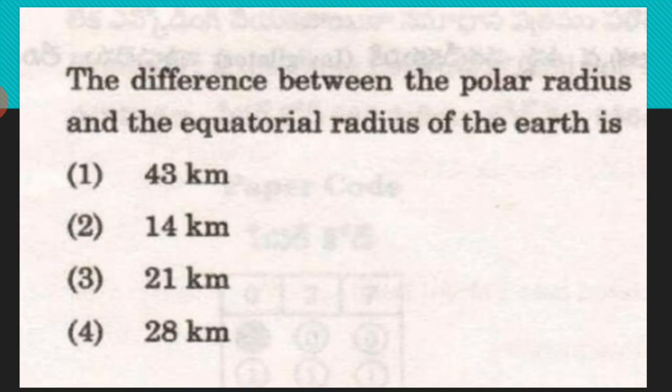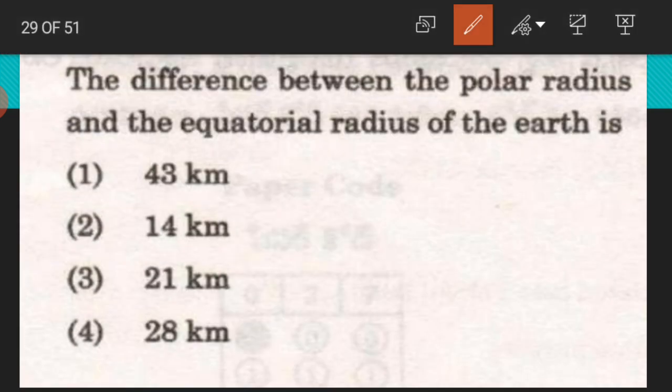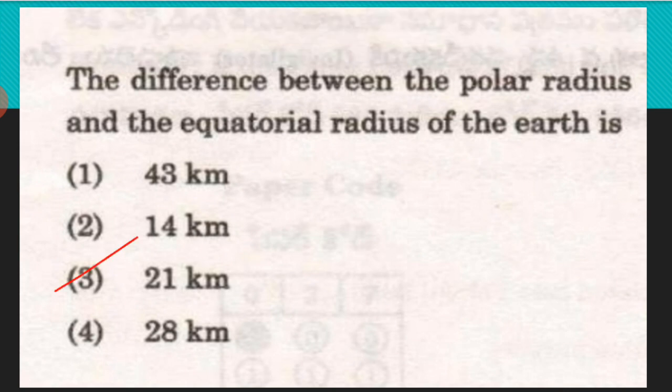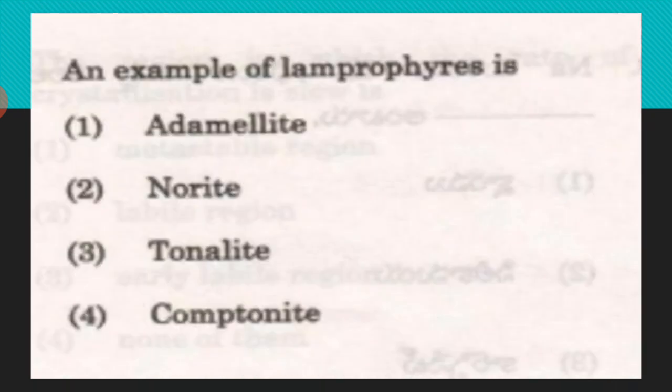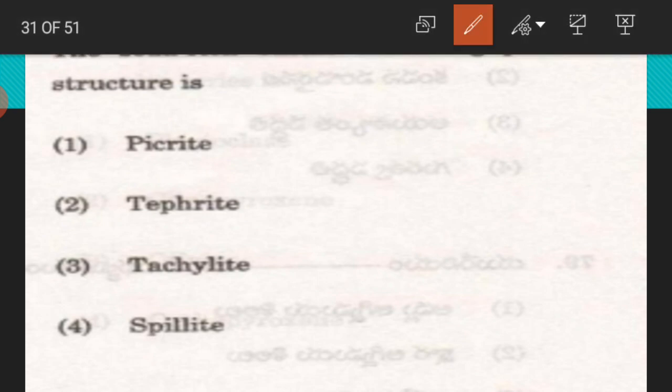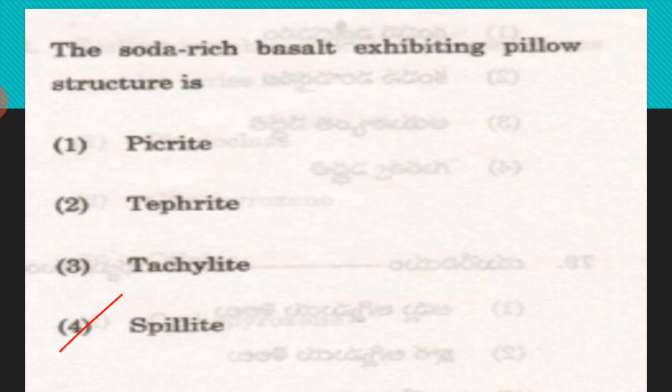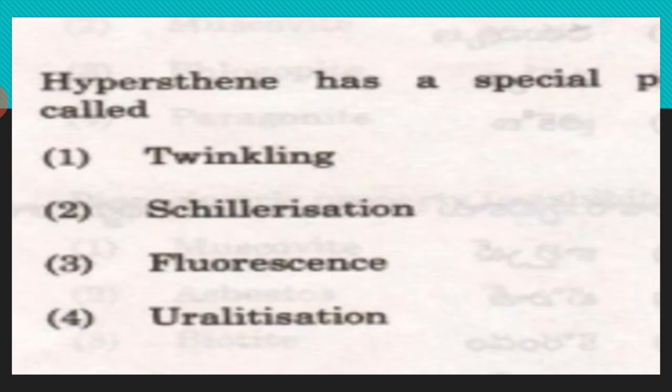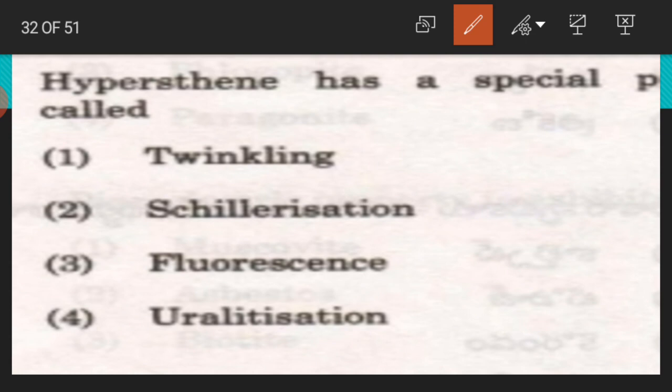Next question. The difference between the polar radius and the equatorial radius is 21 kilometers. An example of lamprophyre is adamellite. The soda-rich basalt exhibiting pillow structure is spilite. Hypersthene has a special property called Schillerization.